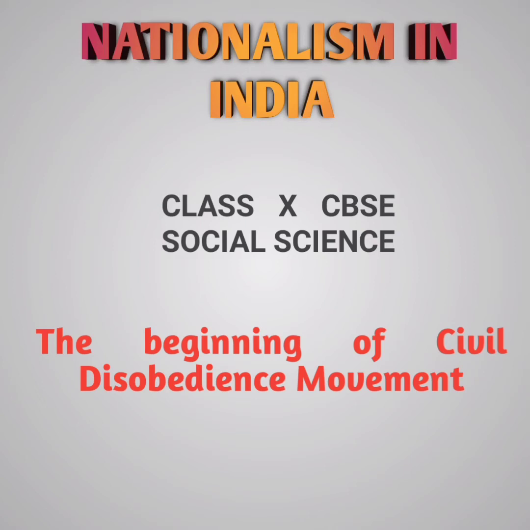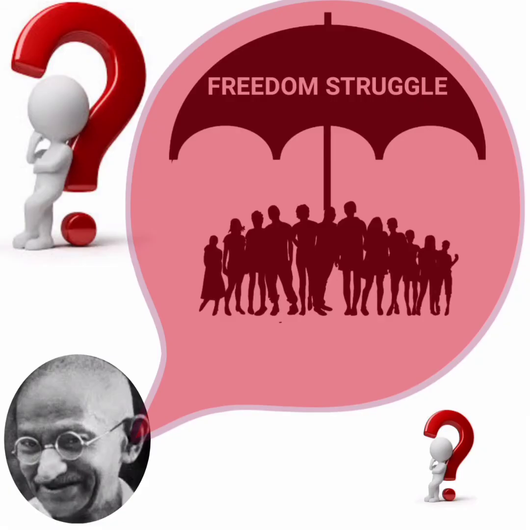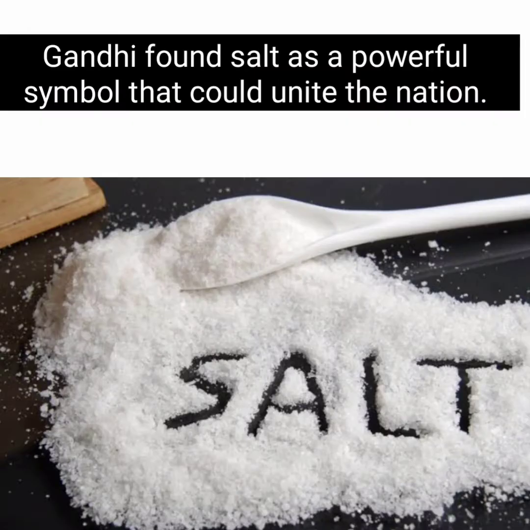In this module, we will learn about the incident that marked the beginning of the civil disobedience movement. After Purna Swaraj, Gandhiji felt a need to unite all the classes of Indian society, that is, the rich, the middle, and the poor, under one roof for the freedom struggle. So, what did he do? He took up salt as a powerful symbol to unite all the sections of Indian society.